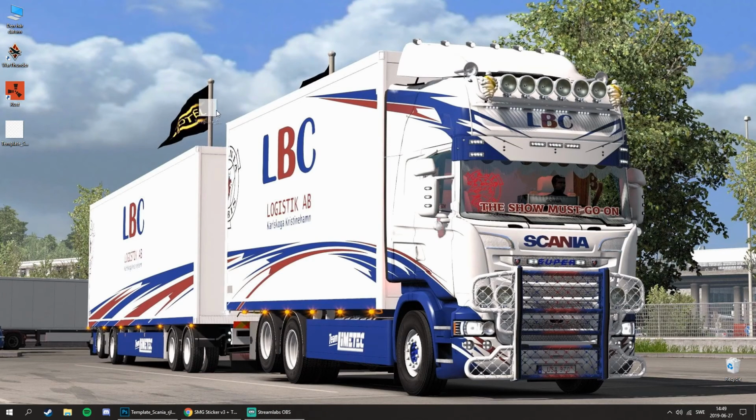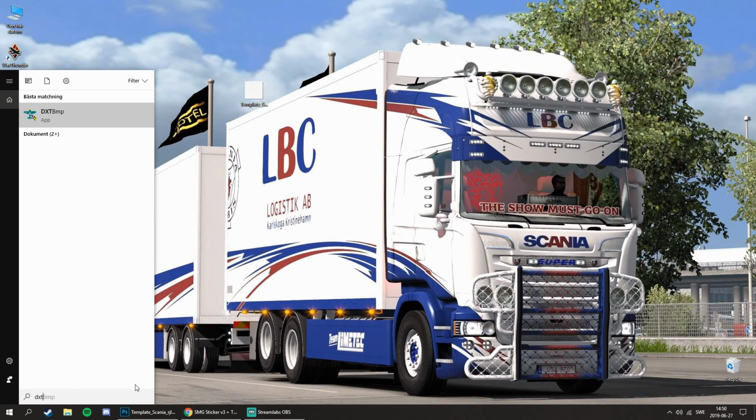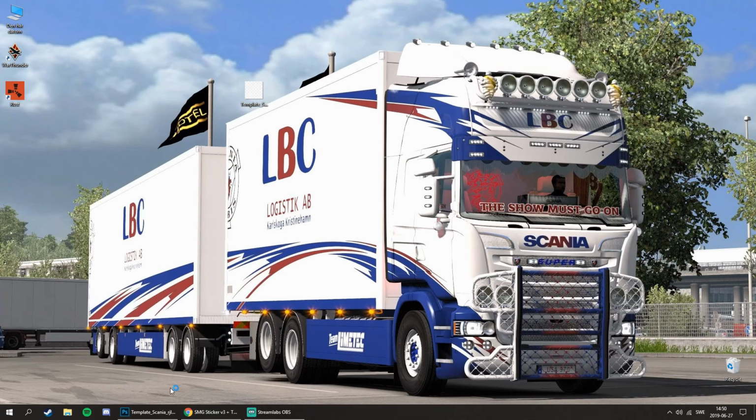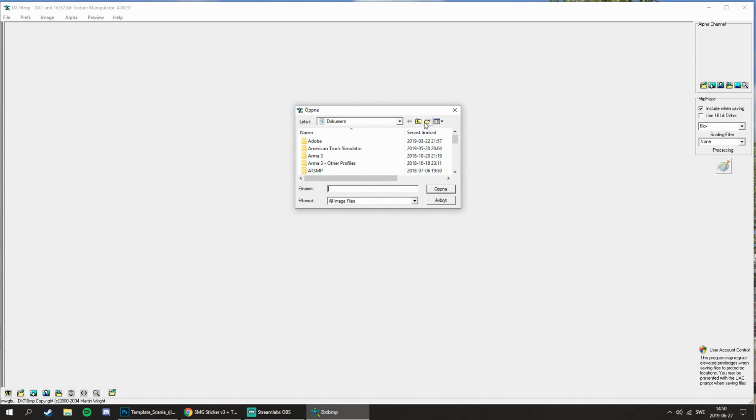Okay, after that you have your sticker here, and it's not done yet. So you have to go on DXT and open your sticker there, the PNG file. Mine was on desktop.